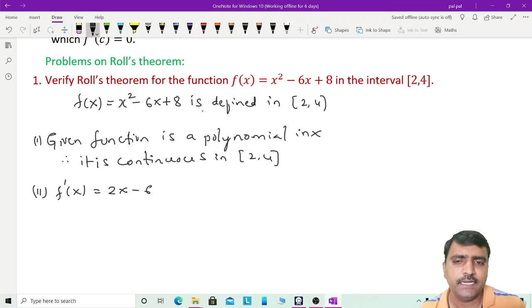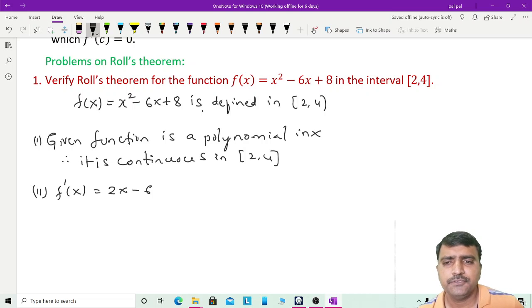Just think whether it assumes indeterminate forms or its value becomes infinity for any value in between 2 and 4. When you are observing this f dash of x, we know nowhere it is infinity or assumes an indeterminate form.